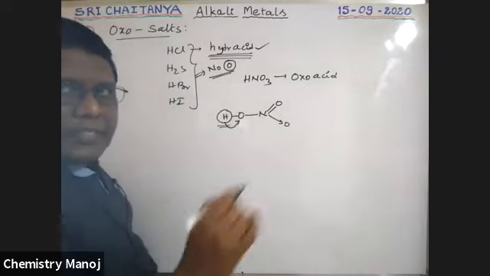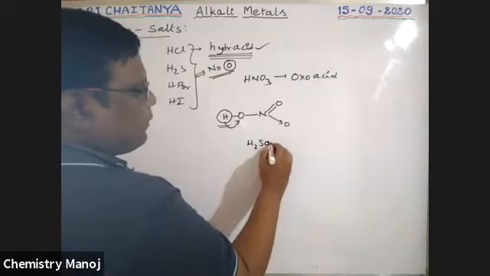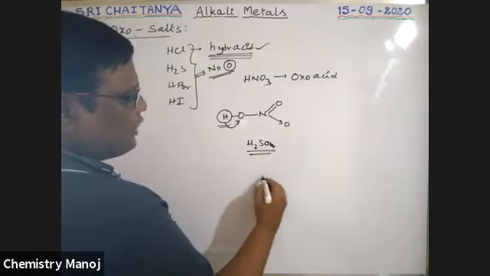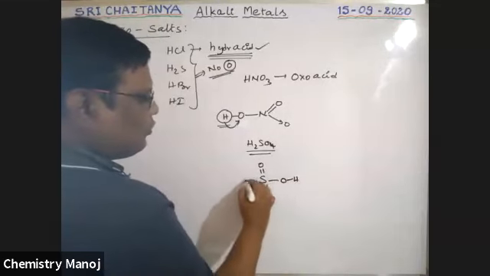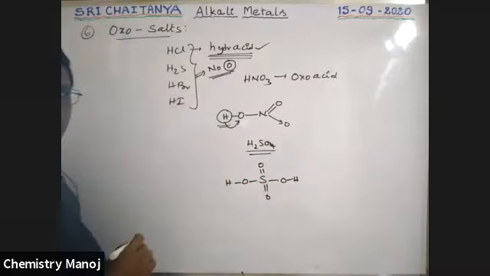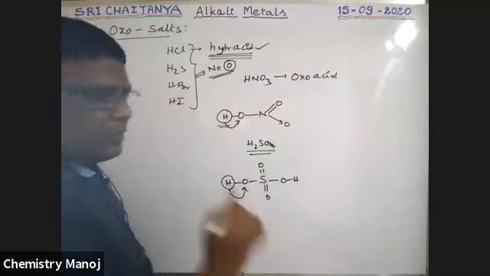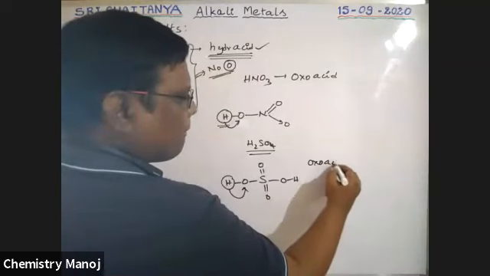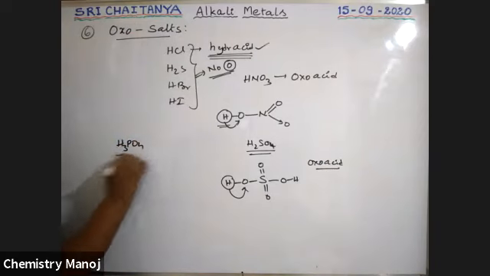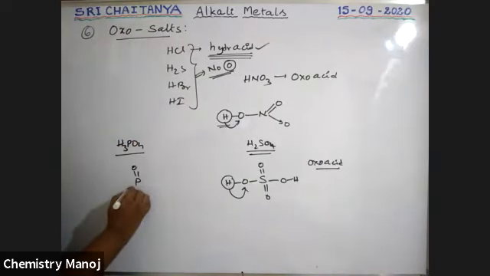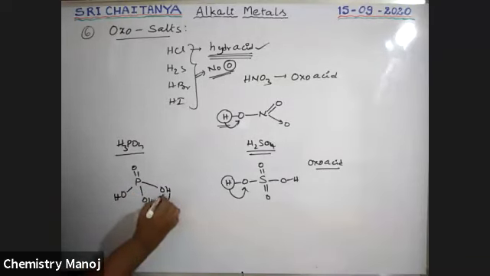Oxoacid. H2SO4. So for this H2SO4, sulfur double bond O, OH, OH. So here also hydrogen is connected with oxygen. It is also oxoacid. Next, H3PO4, phosphoric acid. Here also, P double bond O, OH, OH, OH. Here also hydrogen is connected with oxygen.